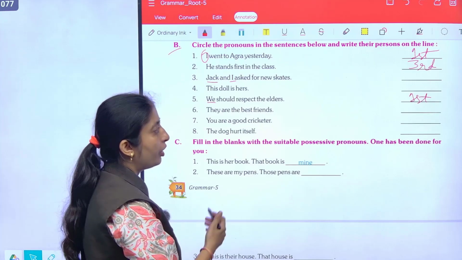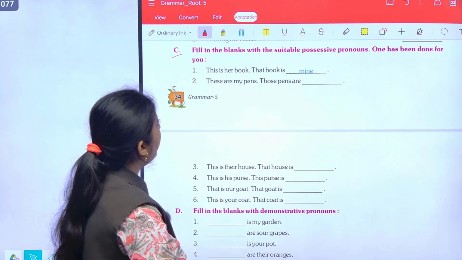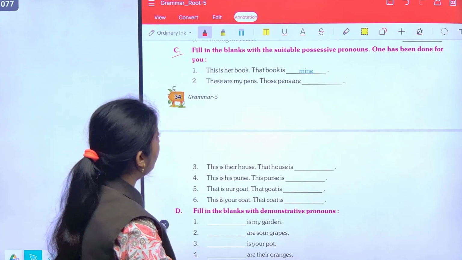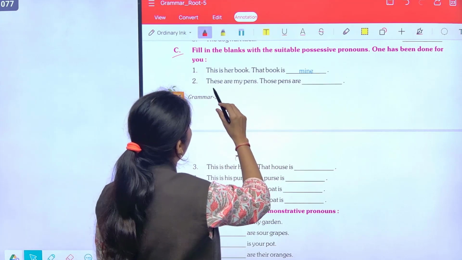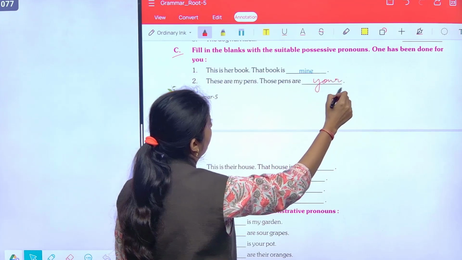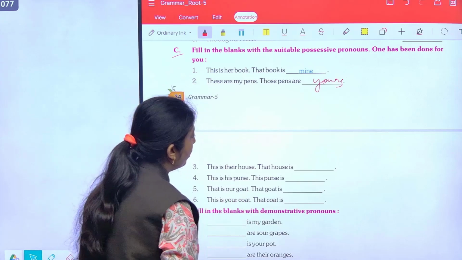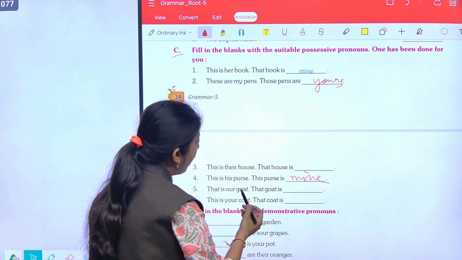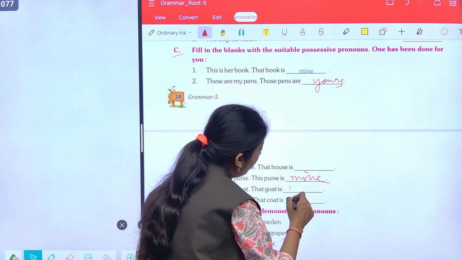Now, students, remaining parts you will do in homework. Question number C. Fill in the blanks with the suitable possessive pronoun. One has been done for you. This is her book. That book is mine. These are my pens. Those pens are yours. Next, this is his purse. This purse is mine. This is our goat. That goat is yours.